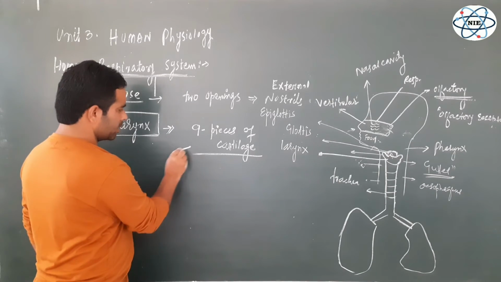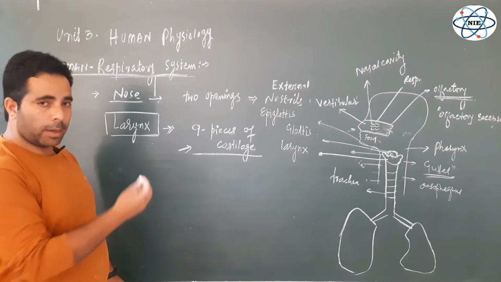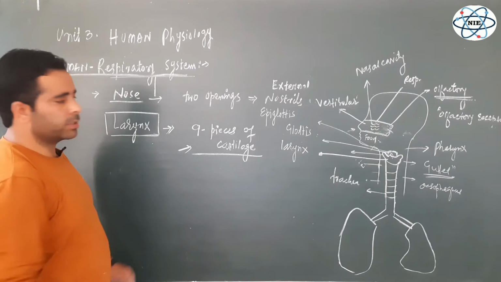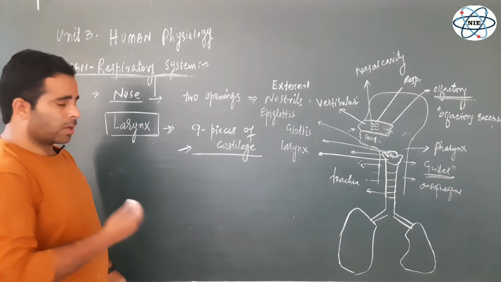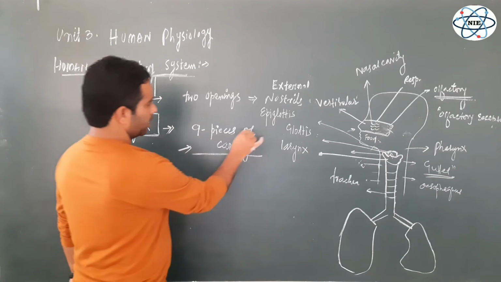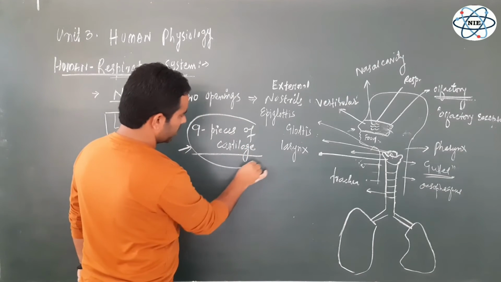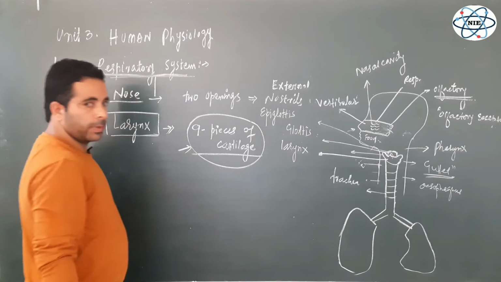Besides cartilage, there are some muscles in it, there are some ligaments in it, and there is also a bone which is supporting the larynx. But from the structural point of view, its structure is mainly because of these 9 pieces of cartilage, right?